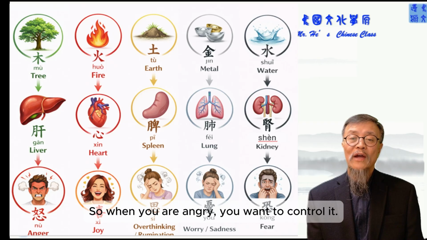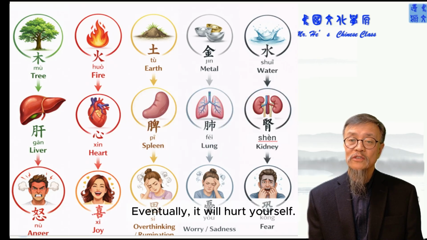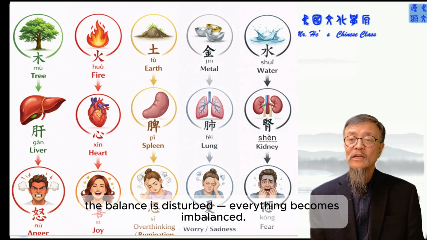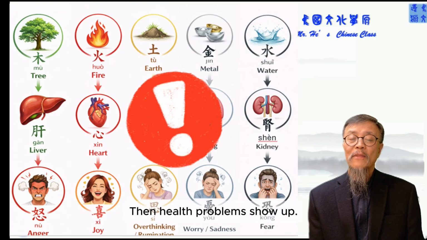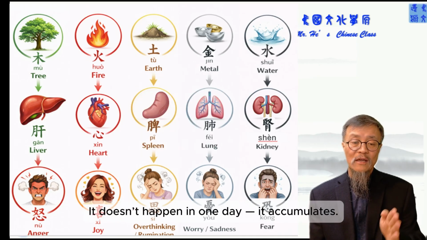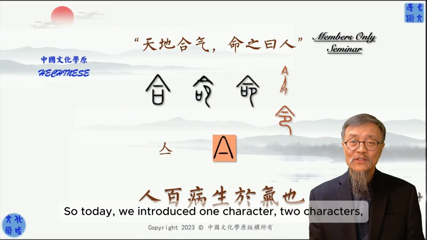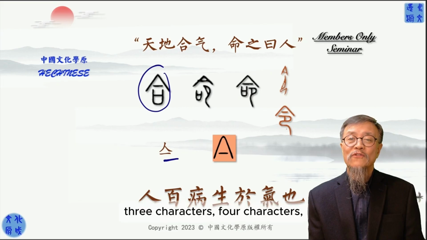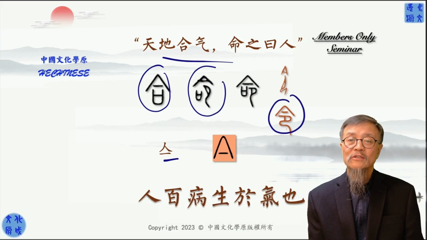So when you're angry, you want to control it. You know it's going to eventually hurt yourself. And when this is hurt, the balance is imbalanced. When all this is imbalanced, health problems come up. It's not happening in one day. It's accumulating. Today we introduced 1 character, 2 characters, 3 characters, 4 characters, and 2 sentences.